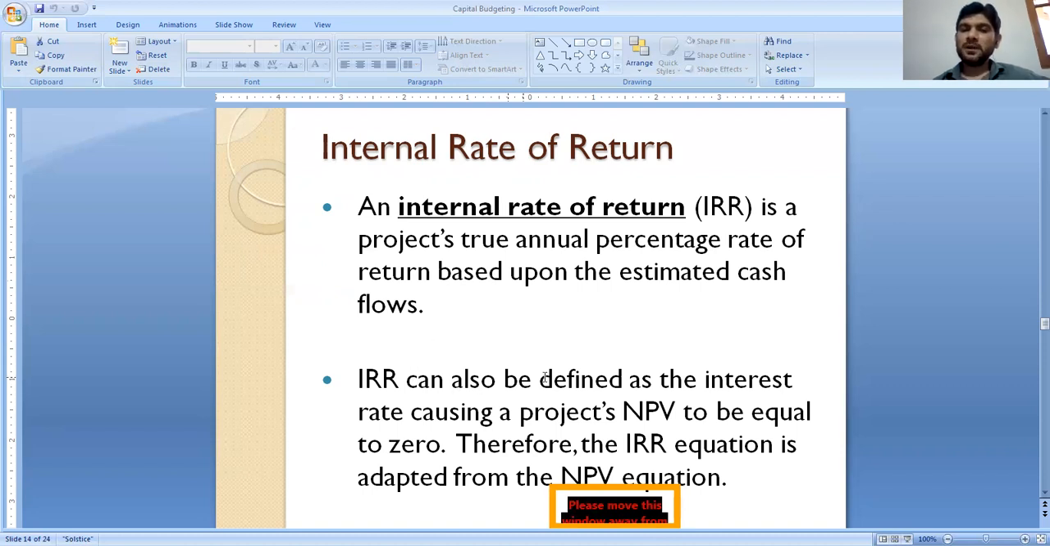IRR can also be defined as the interest rate causing a project's NPV to be equal to zero. Here we can say that if NPV is calculated at the IRR, the internal rate of return, NPV will be zero. Therefore, the IRR equation is adapted from the NPV equation.